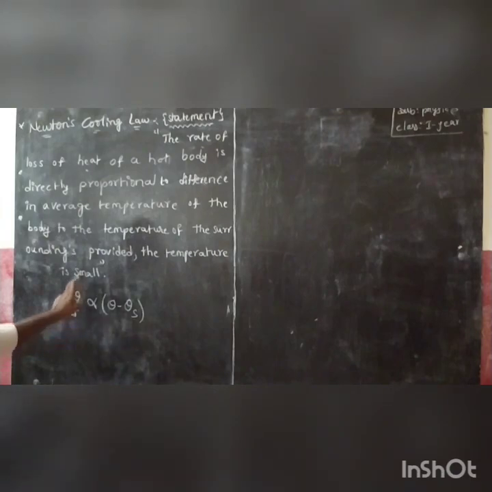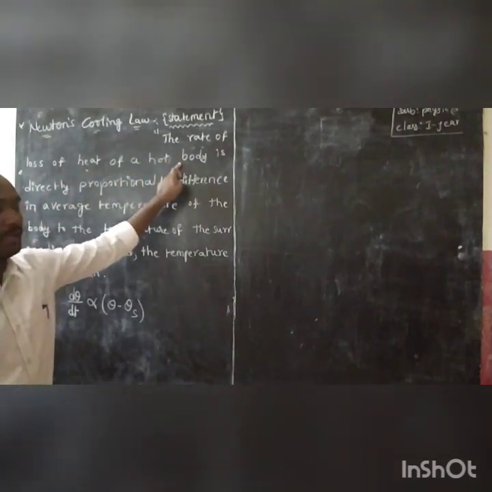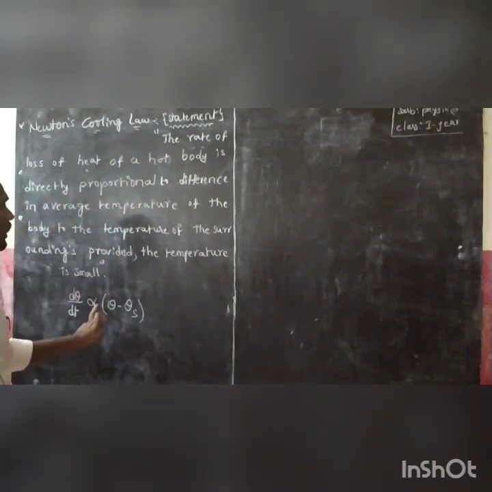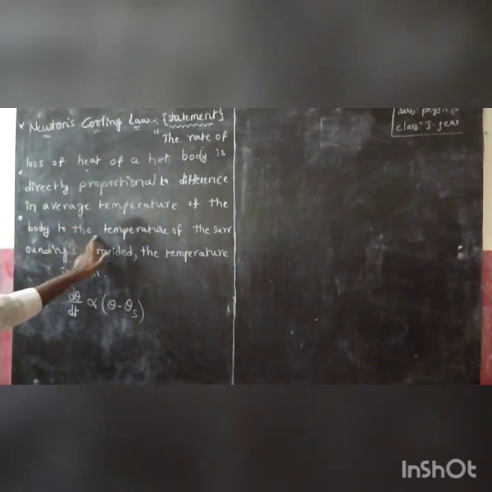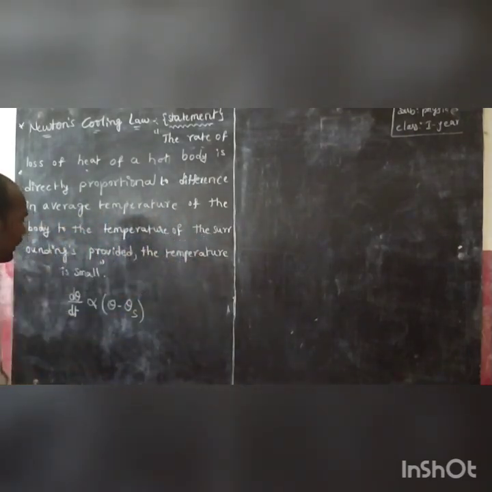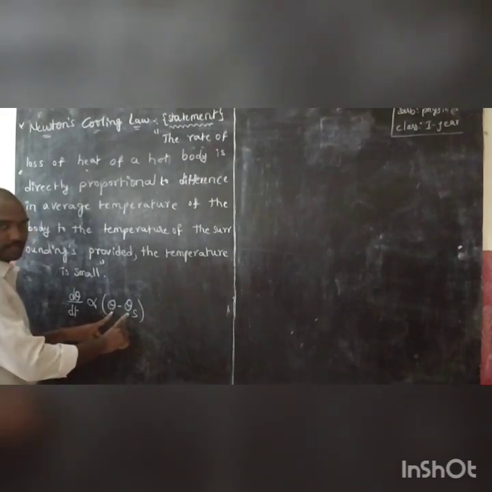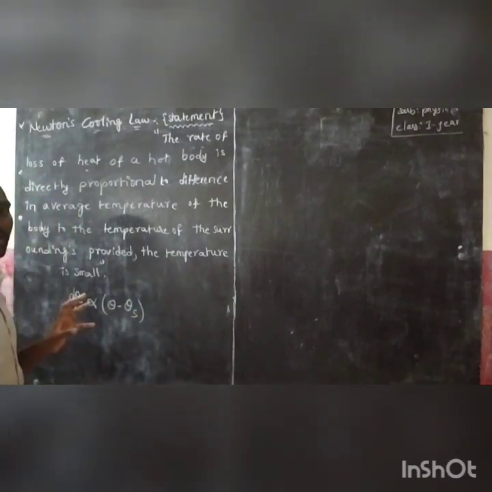The rate of loss of heat of a hot body is directly proportional to the difference in average temperature of the body and the temperature of the surroundings. The temperature difference should be small. That is Newton's cooling law.